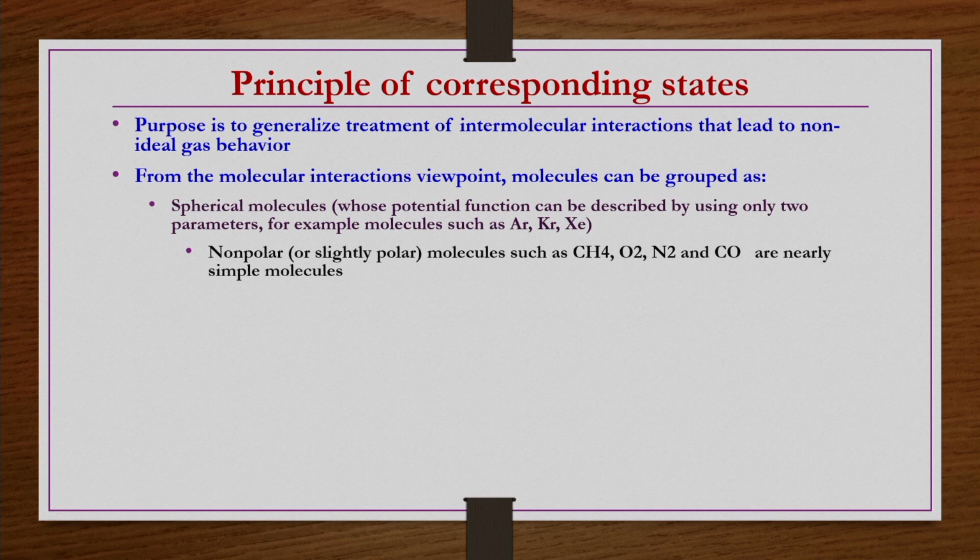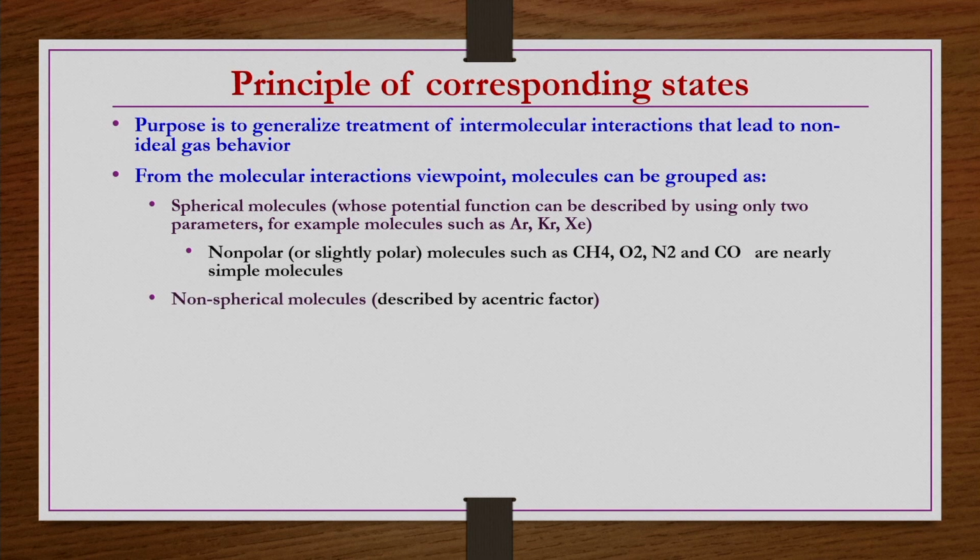But there are a few molecules which are nearly spherical. They may not be completely spherical. Some non-polar or slightly polar molecules such as methane and oxygen are nearly simple molecules because they can be represented by this two parameter model, but there may be some deviations or discrepancies as well.